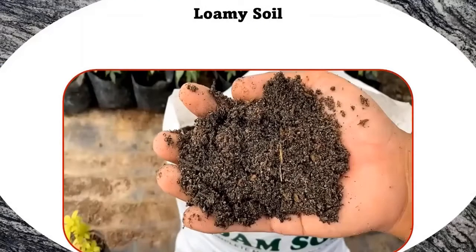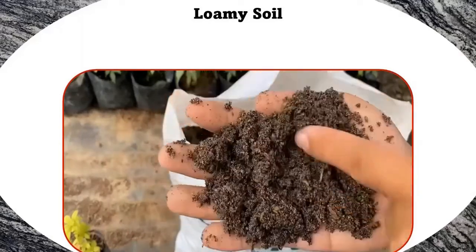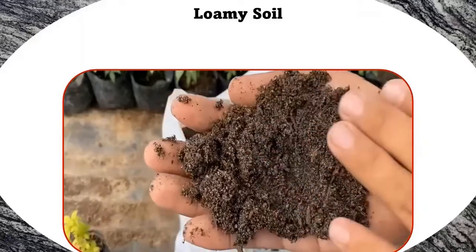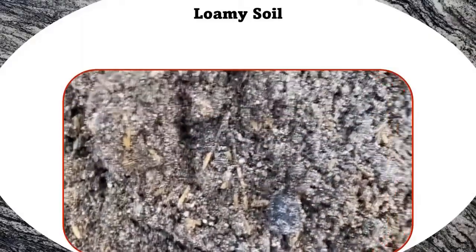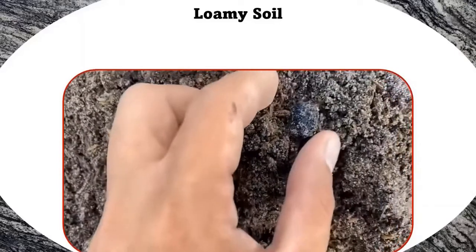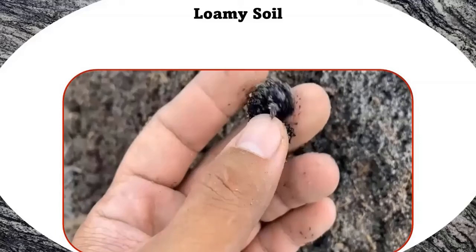Now, loamy soil. Loam is the fourth type of soil. It is a combination of sand, silt, and clay, such that the beneficial properties from each are included. For instance, it has the ability to retain moisture and nutrition, hence it is more suitable for farming. This soil is also referred to as agricultural soil, as it includes an equilibrium of all three types of soil materials, being sand, clay, and silt, and it also happens to have humus. Apart from these, it also has higher calcium and pH levels because of its inorganic origins.